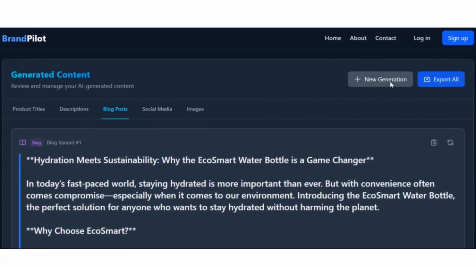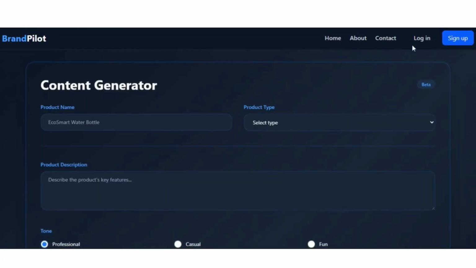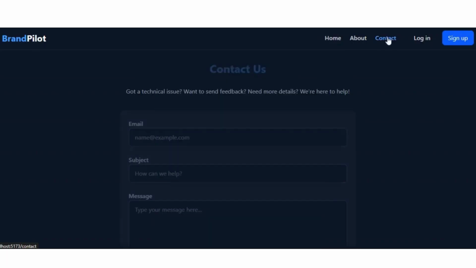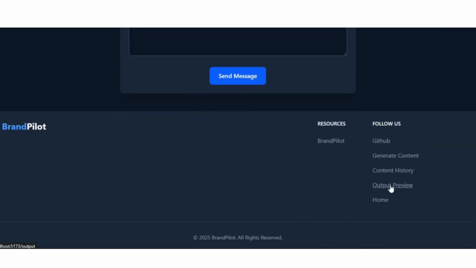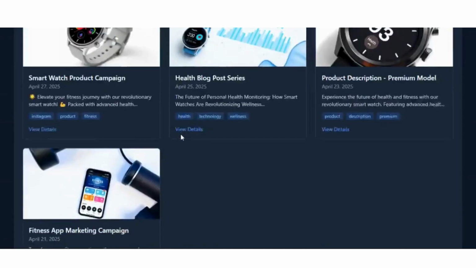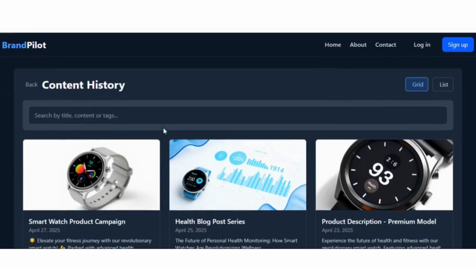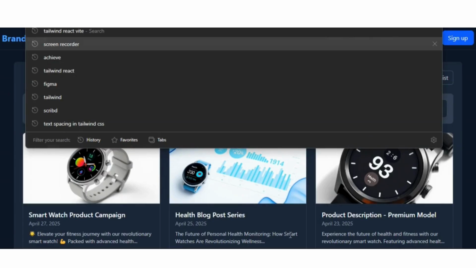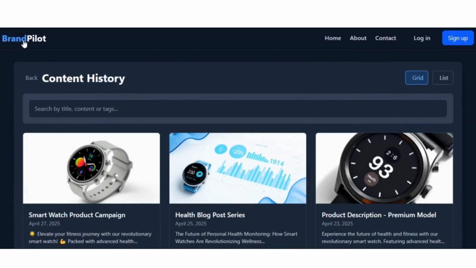Along with that, we do have multiple feature enhancements, including our auth implementation. We have login and sign up pages, we have contact pages, and in the footer pages, if we route to the content history, users will be able to maintain their content history, which content they are creating for their brand, and it will be saved here. This is one of the feature enhancements, and yeah, that's it for the basic introduction of our app.